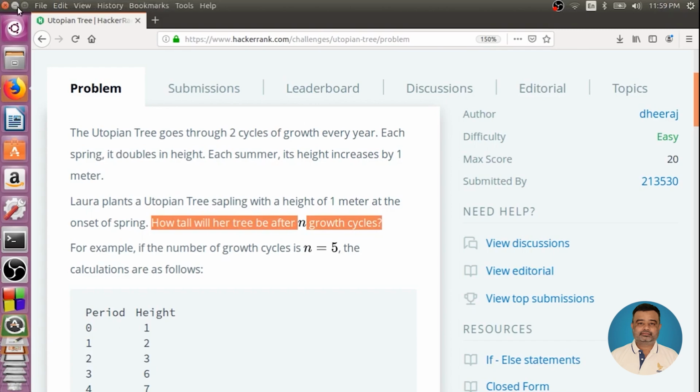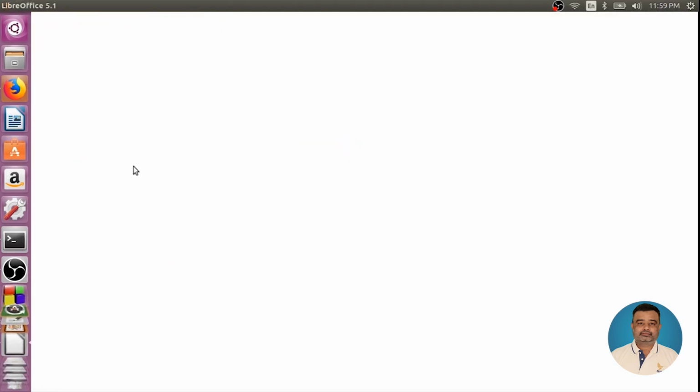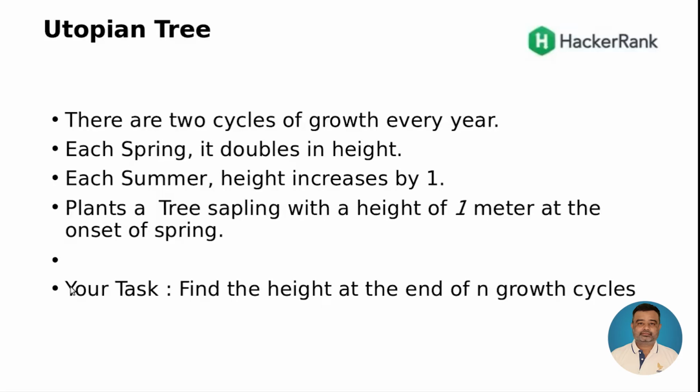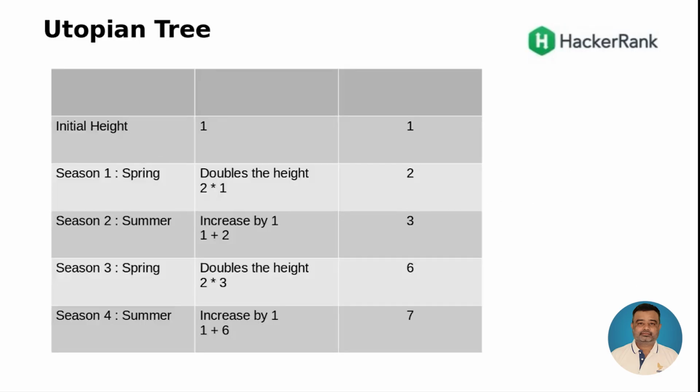Right? Let's quickly observe what we have learned from this. We learned that there are 2 growth cycles. The cycles are called spring and summer. In spring, the height doubles. In summer, height increases by 1, and the initial height is 1, and your task is to find out what the height is at the end of n growth cycles. So let us do the calculation and see how the tree grows.